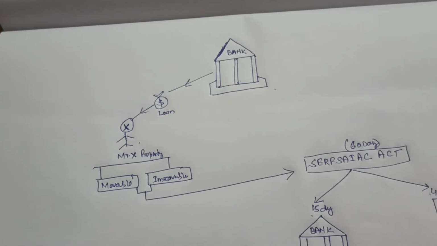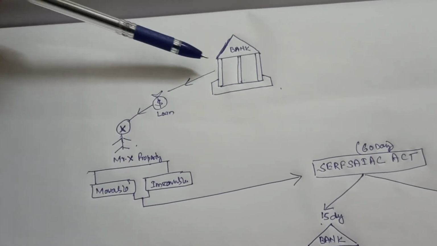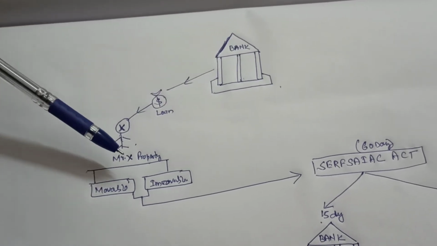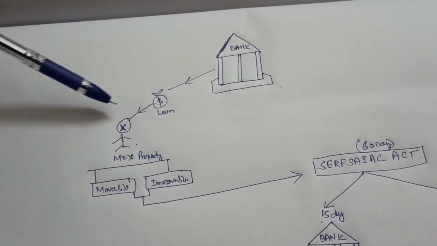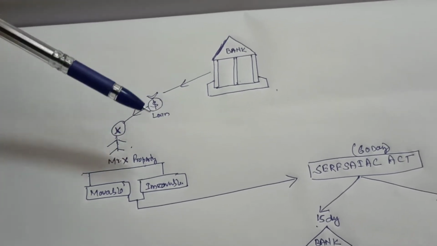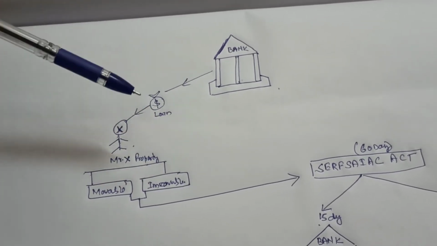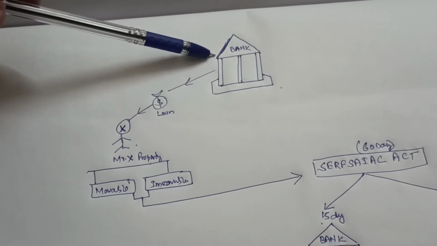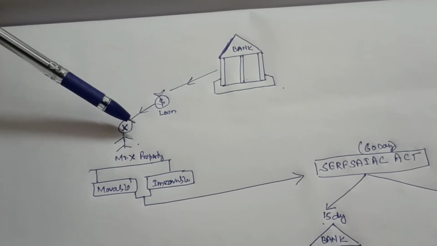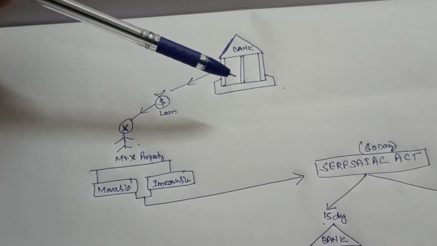See, as I told you, here is a bank. This bank has given a loan to Mr. X. I have just denoted one person as a customer. He has taken some loan from the bank. Now when he has taken the loan, he has to repay it to the bank, but he has not repaid the loan. In this scenario, the bank has to recover the amount.